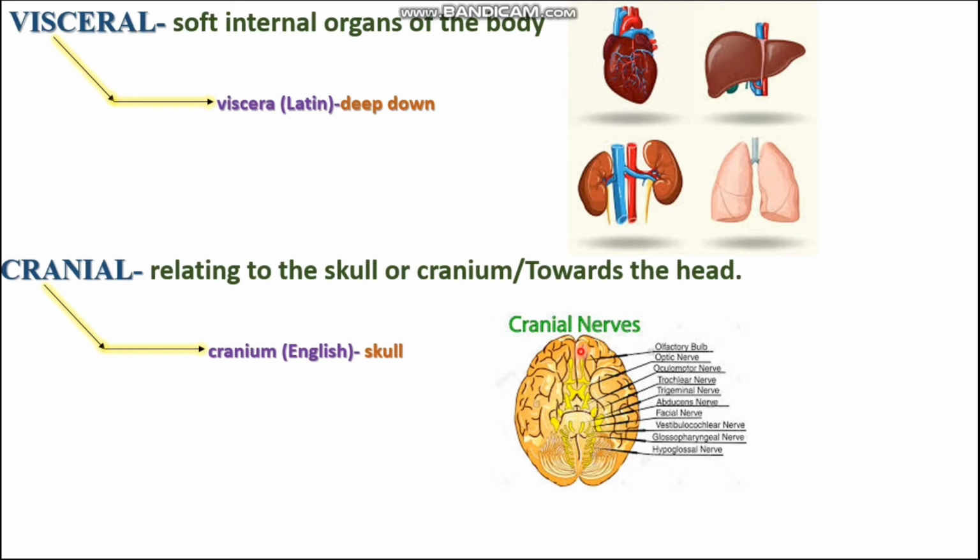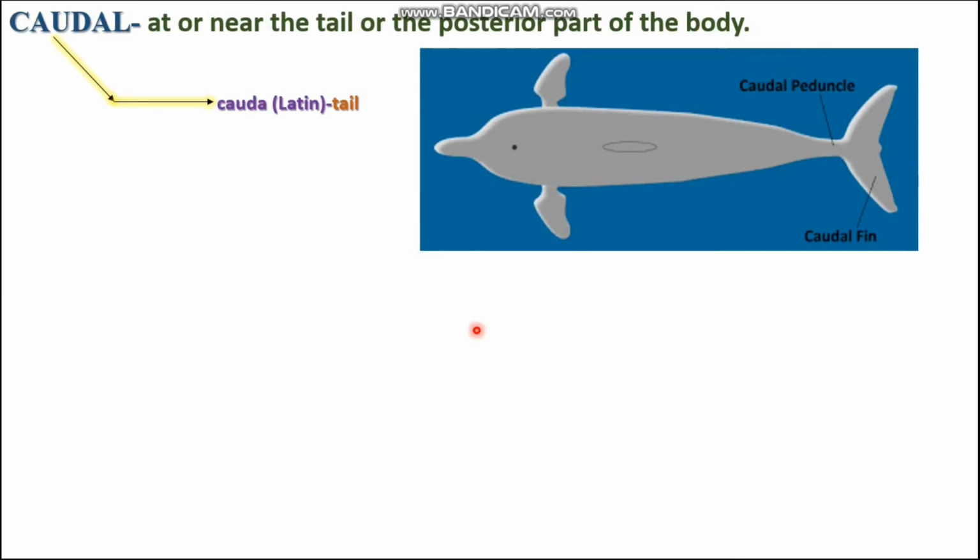And the next term we are going to discuss is caudal. The word caudal is derived from the Latin word cauda, which means tail. The actual meaning of the word caudal is at or near the tail or the posterior part of the body. The best example is the caudal peduncle and caudal fin found in a dolphin. So this word caudal is used to refer to the tail part of an organism.